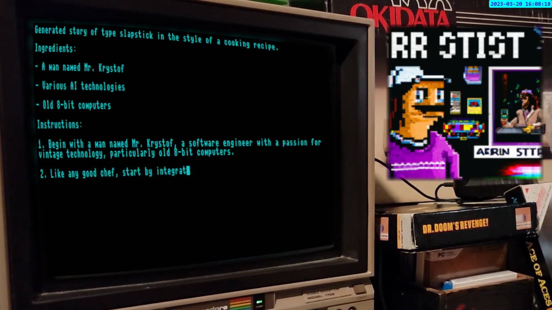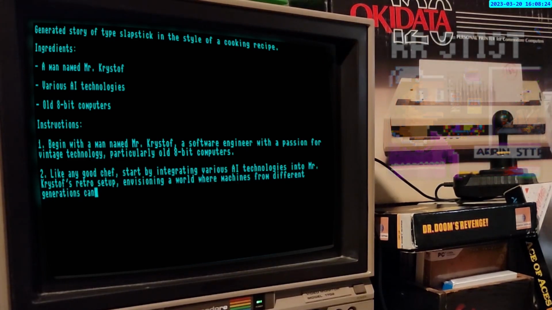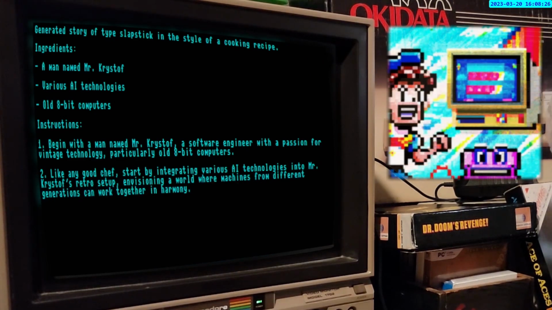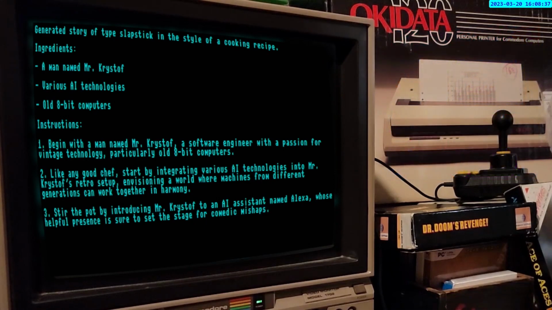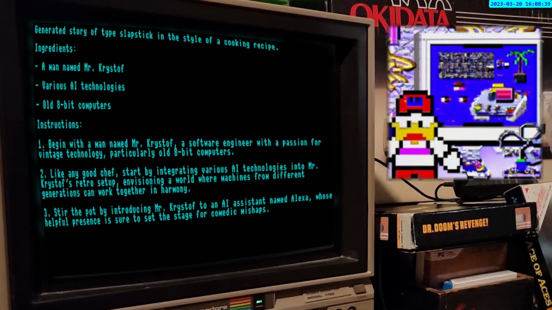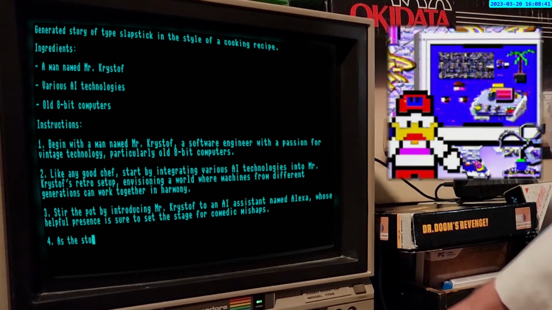2. Like any good chef, start by integrating various AI technologies into Mr. Christoph's retro setup, envisioning a world where machines from different generations can work together in harmony. 3. Stir the pot by introducing Mr. Christoph to an AI assistant named Alexa, whose helpful presence is sure to set the stage for comedic mishaps. 4.